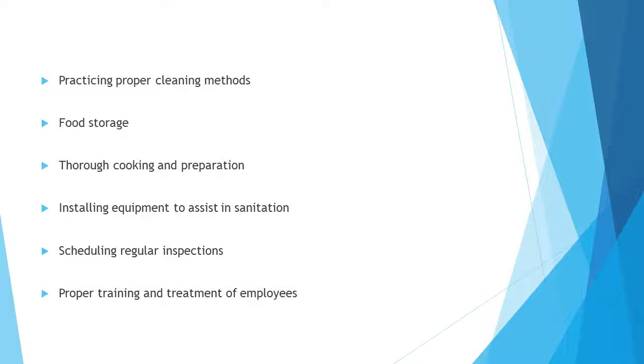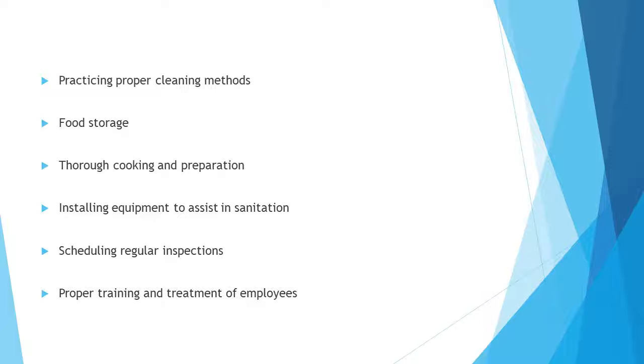Proper cooking temperatures will aid in the prevention of direct contamination, as the heat from the cooking process will destroy any bacteria in the food. Food should be cooked to an internal temperature of 160 degrees Fahrenheit to ensure a safe product. Our potato preparation areas should be separate from our egg preparation areas to prevent cross-contamination.